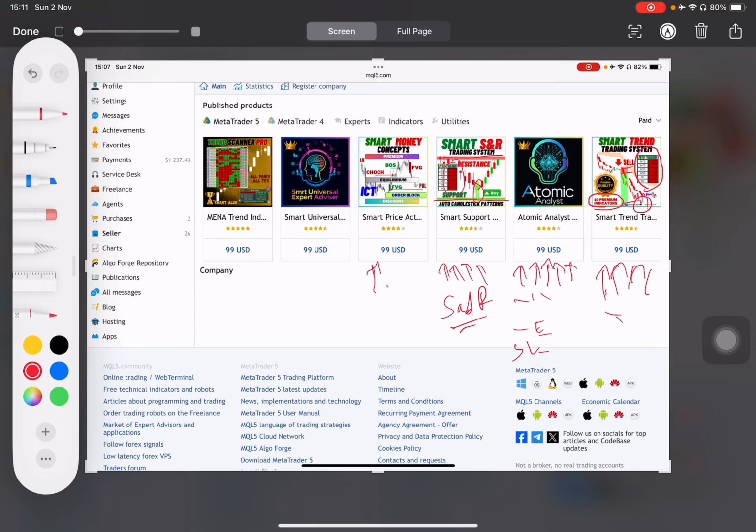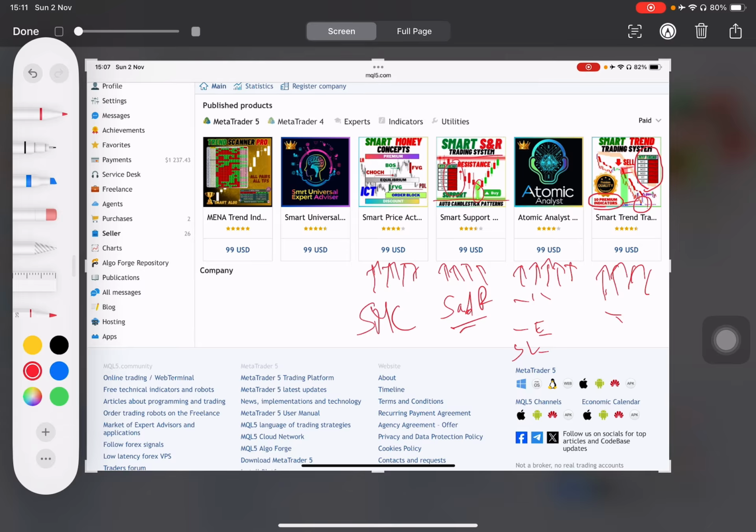The other indicator here, you guessed it from the shape, is the smart money concept indicator. A lot of professional traders that I talk to, and guys, I have more than 1,000 active traders trading in my community and using my products, love the smart money concept indicator because it comes with everything in detail.